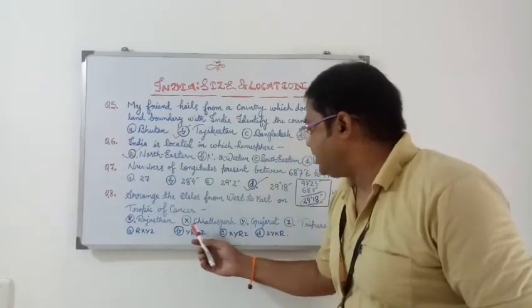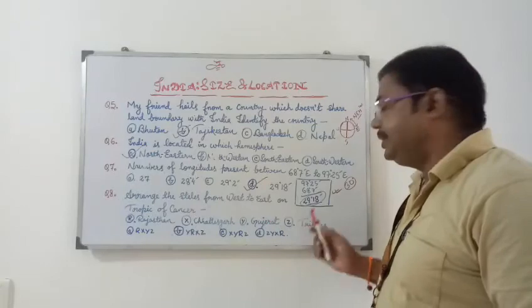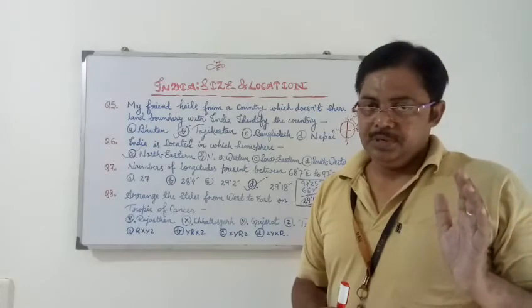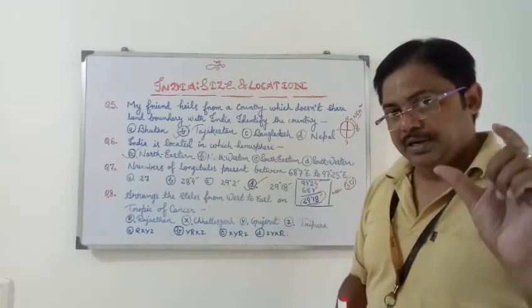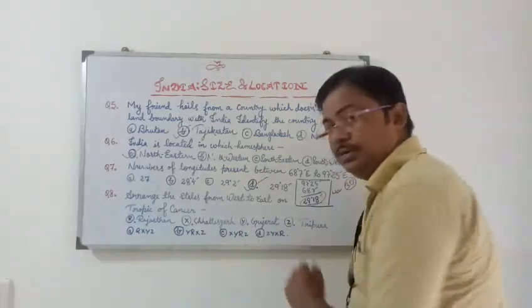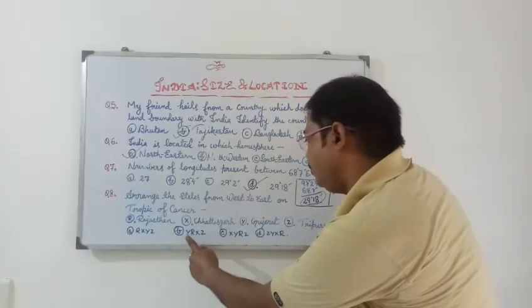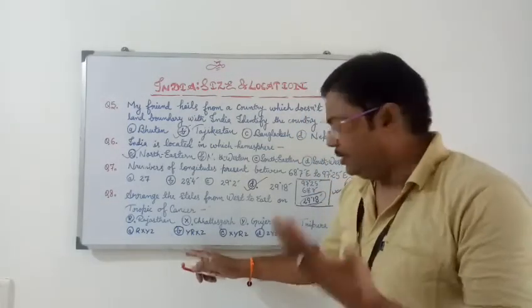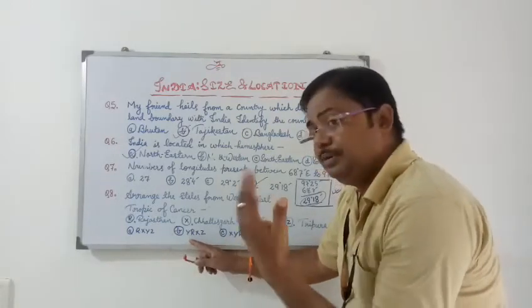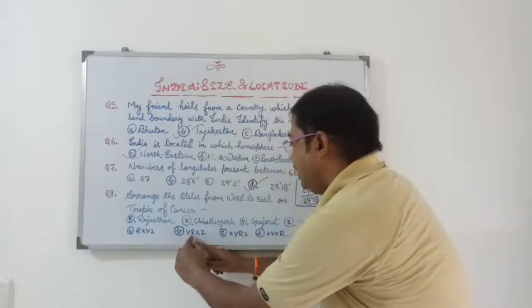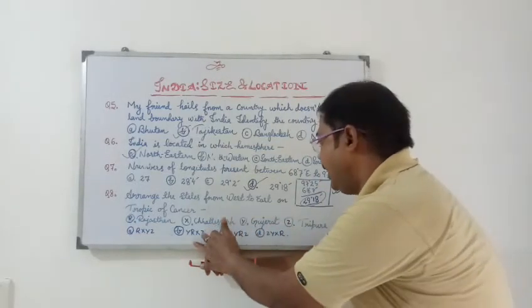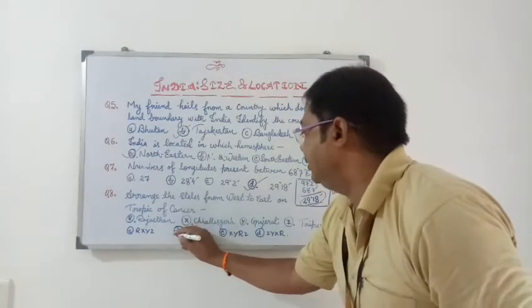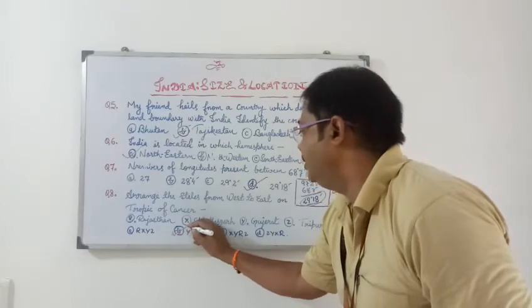R, Rajasthan; X, Chhattisgarh; Y, Gujarat; Z, Tripura. Very first, the state in the extreme west on the Tropic of Cancer is Gujarat. Gujarat is Y. Where is Y? Only in option B. So I think this will be the answer, but let's see. Gujarat, thereafter Rajasthan, R, thereafter Chhattisgarh, X, and thereafter Tripura, Z. It means option B is the answer.